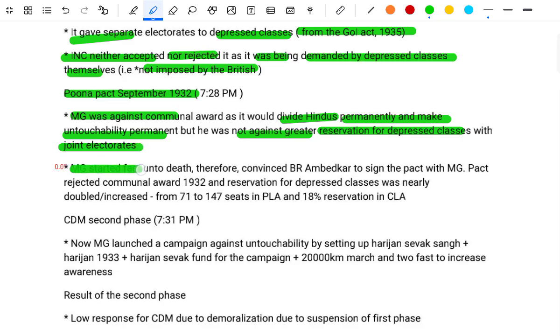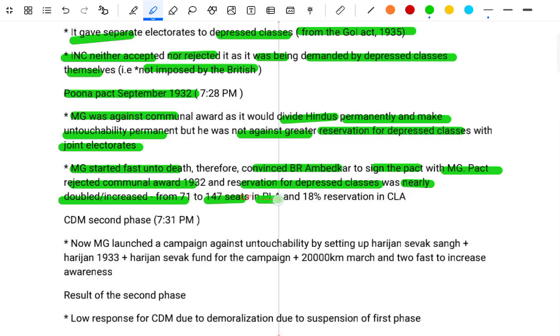Gandhi started a fast unto death. Therefore, this convinced B.R. Ambedkar to sign the pact. With the Pact, Gandhi rejected the Communal Award 1932, and the reservation for the depressed classes was nearly doubled, an increase from 71 to 147 seats in the Provincial Legislative Assembly, and 18% of reservation in the Central Legislative Assembly.